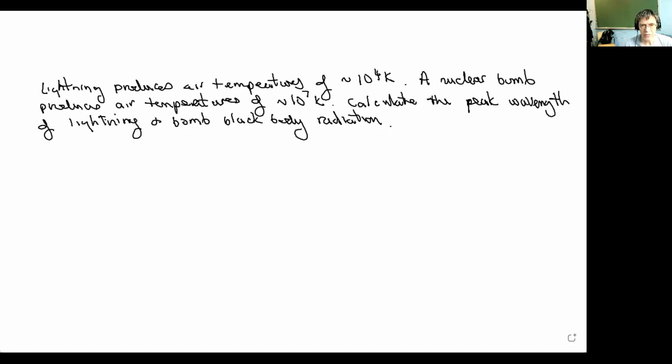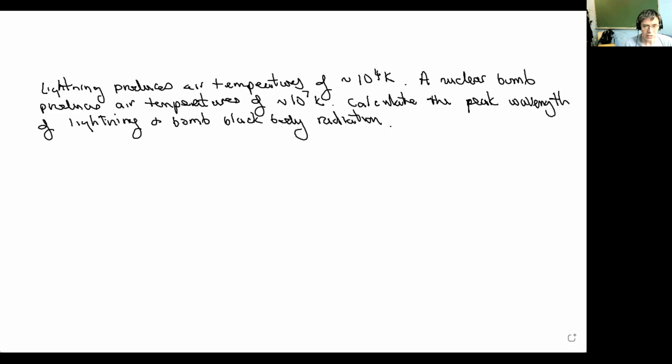The intensity of the black body radiation is a strong function of the temperature. It goes as the fourth power of the temperature. The maximum wavelength of the black body radiation, the peak wavelength, is also a function of the temperature. And in this example, we're going to calculate the peak wavelength of black body radiation that's produced by lightning, which heats up the air, and by a nuclear bomb that heats up the air.